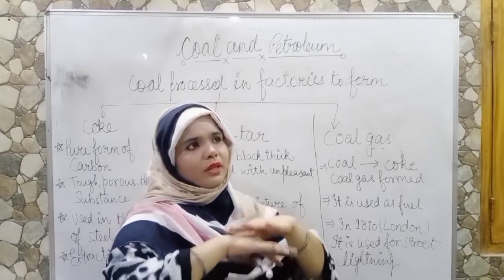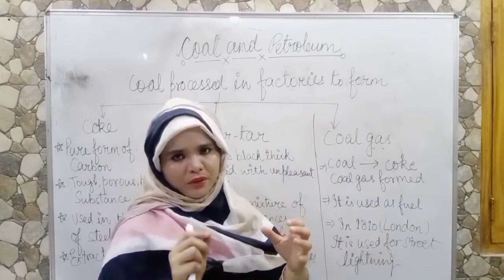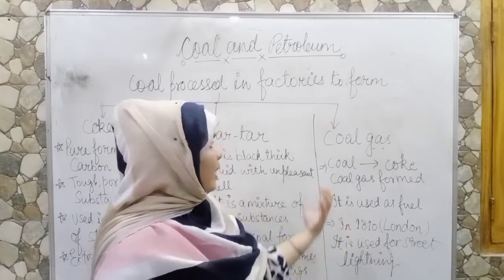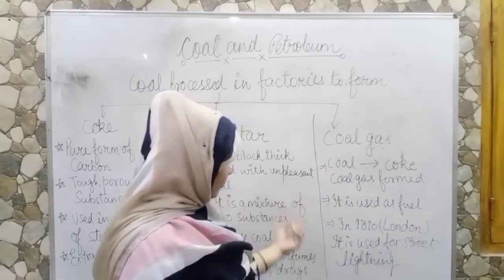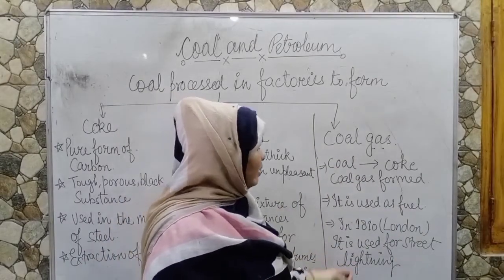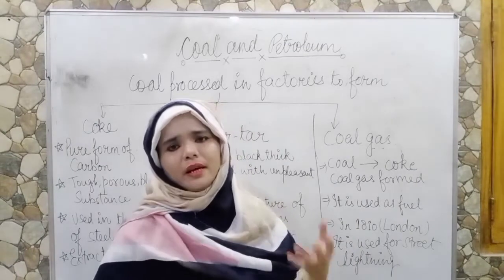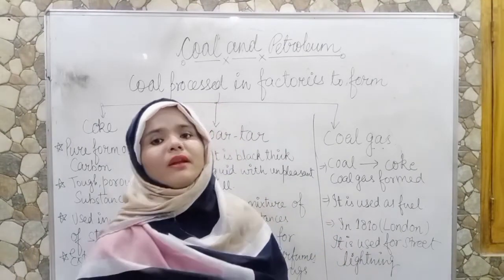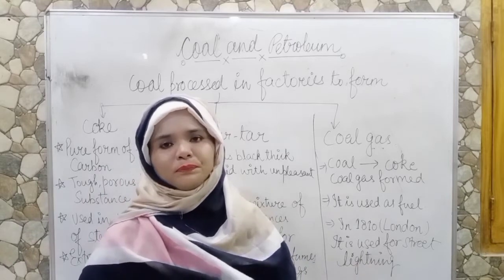They fixed a burner in the street light and burned coal gas in it. And second, in 1820 it was also used for street lighting in America, in New York.